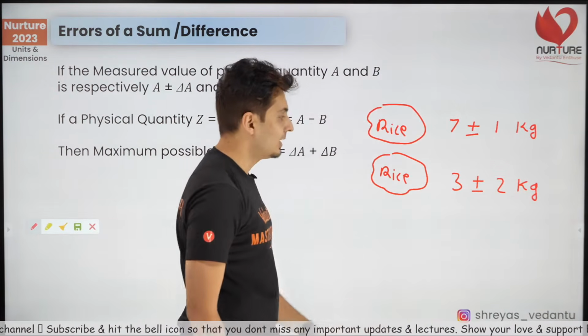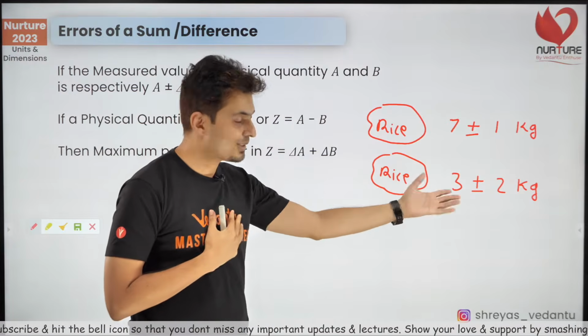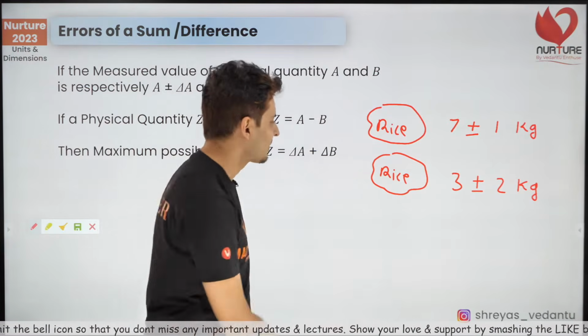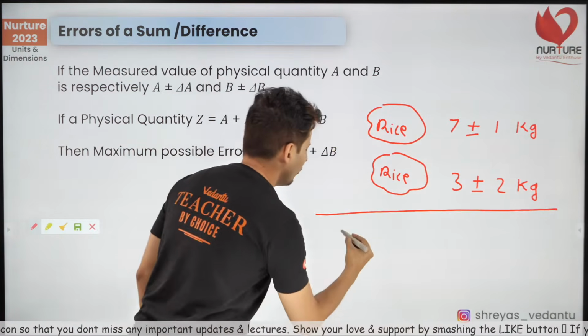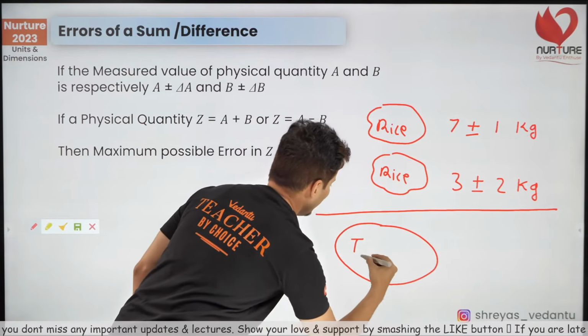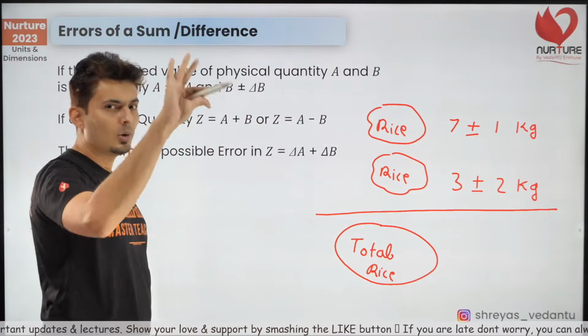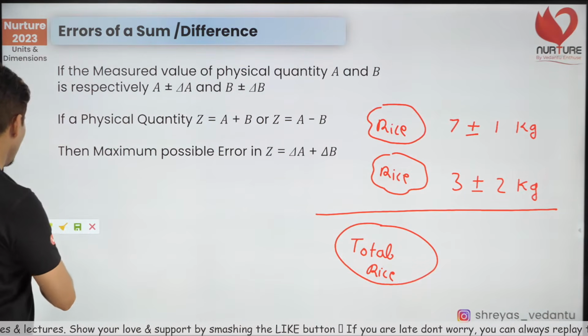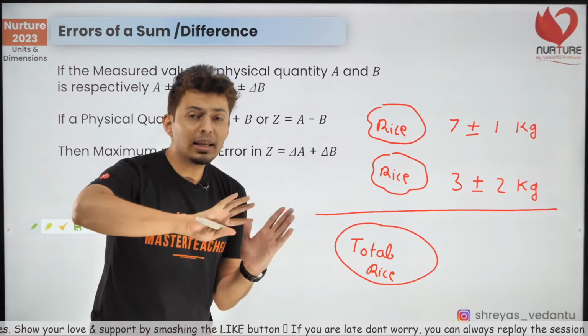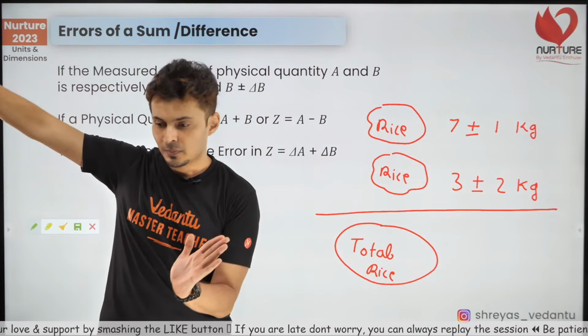This is just an example. So, what is the total rice that I can have? Think about it. Think about the most extreme values.